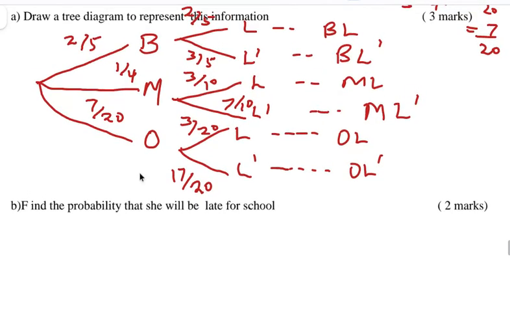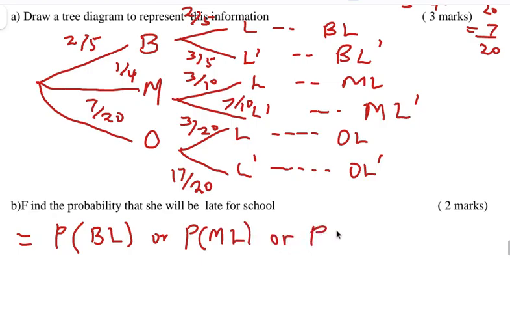So the question says find the probability that she will be late for school. The probability that she will be late for school includes her using a bodaboda or using a matatu or other means of transport, because the question isn't specific enough. It just says she will be late, but you don't know which means of transport she used. So there's a probability that she can use a bodaboda and be late, or a probability that she might use a matatu and still be late, or a probability that she might use other means of transport and be late.